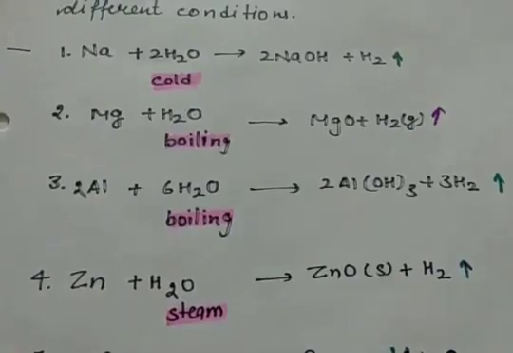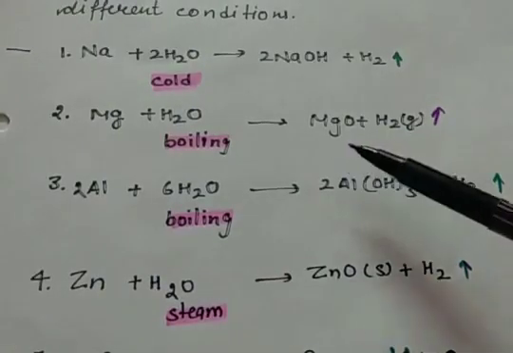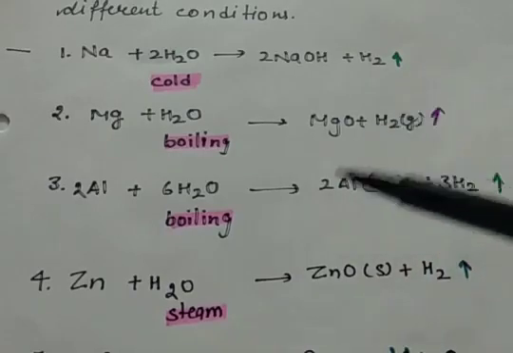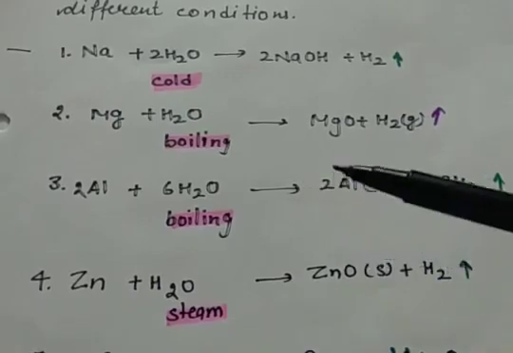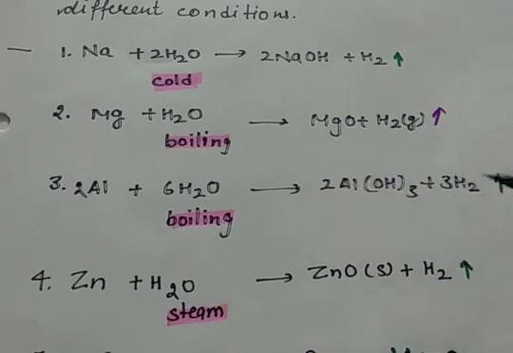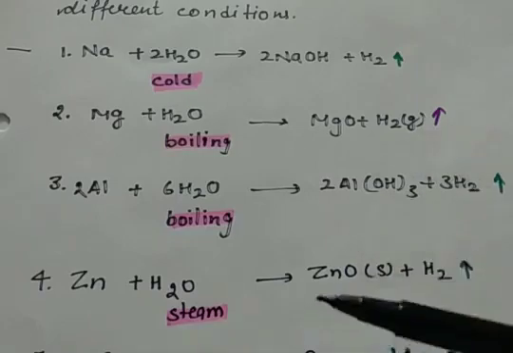So magnesium reacts with boiling water and produces magnesium oxide and hydrogen gas. Then aluminium, less reactive than magnesium, also reacts with boiling water and forms aluminium hydroxide, and here also hydrogen gas is given away. Then we have zinc.